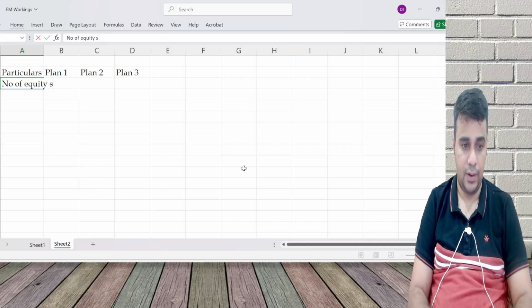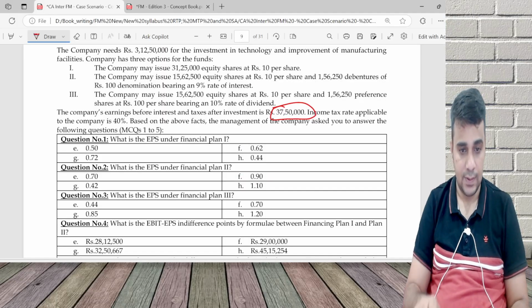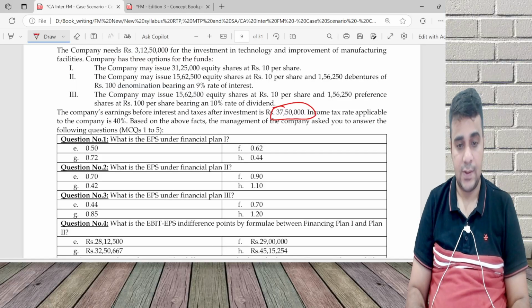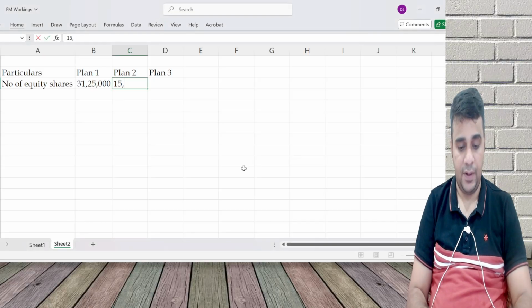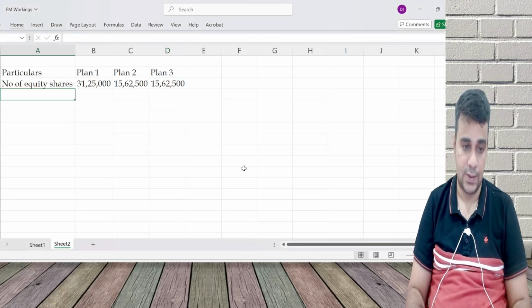Number of equity shares: the first plan has 31 lakh 25,000 equity shares. The second plan has 15 lakh 62,500 equity shares, and the third plan also has 15 lakh 62,500 equity shares.